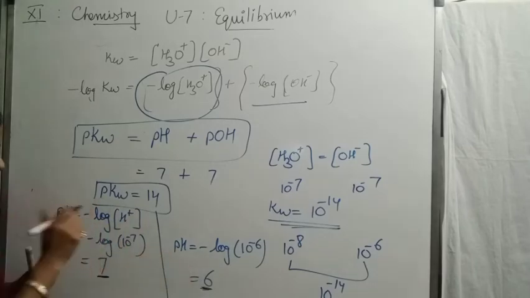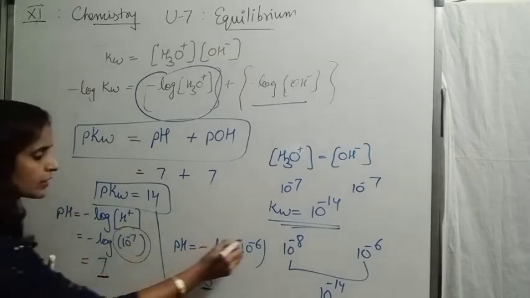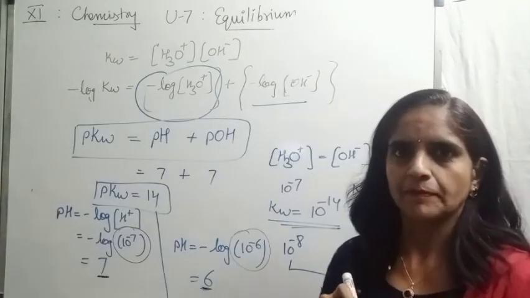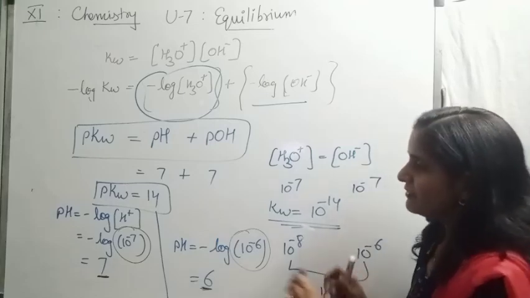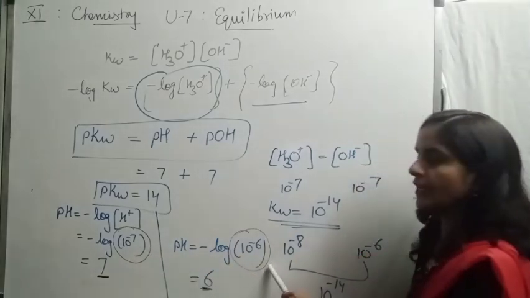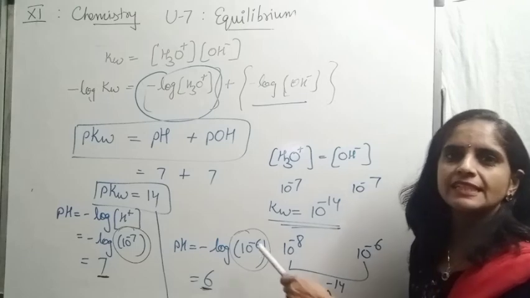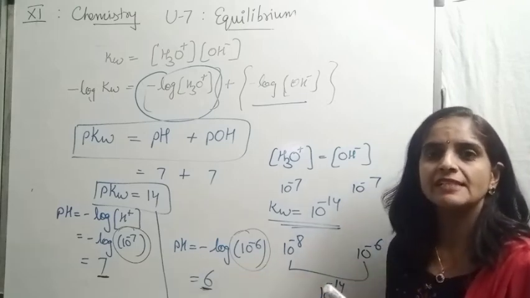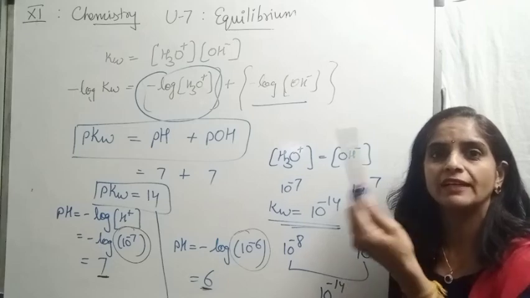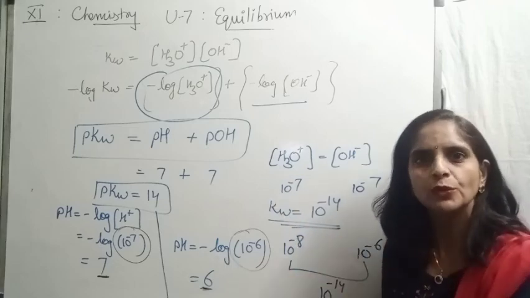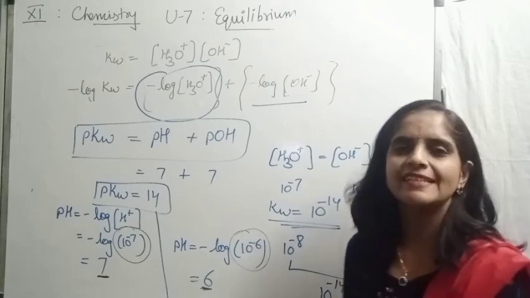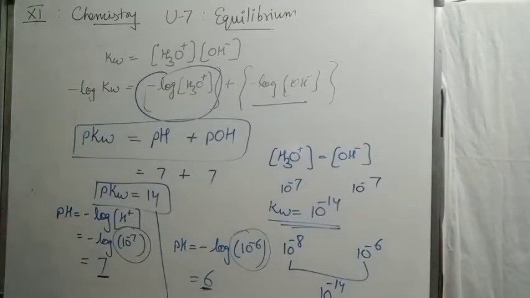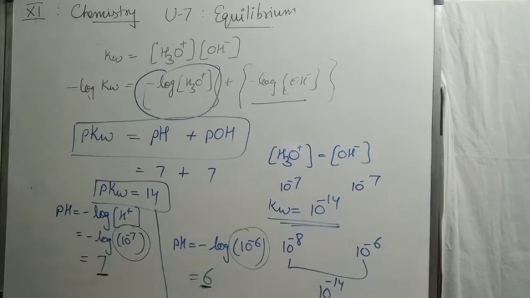Now by giving this example, what I want to tell you, just check this change in pH by a factor of 1 only. But just check the change in molar concentration of hydrogen ion by a factor of 10. Understood, children? When we change the value of hydrogen ion by a factor of 10, the change in pH is only 1 unit. Similarly, if I change the hydrogen ion concentration by a factor of 100, the change would be only of 2 units. This is the reason we ignore the effect of temperature on pH. Now I think this concept is clear.